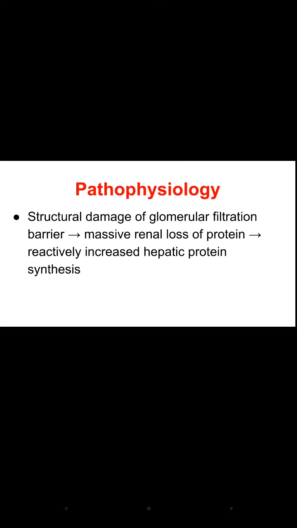Basically, protein which is not normally lost in the urine will get lost into the urine because of glomerular damage. It means the person is having proteinuria and hypoalbuminemia. Now if there are decreased levels of protein in the body, this will stimulate the liver to synthesize proteins.